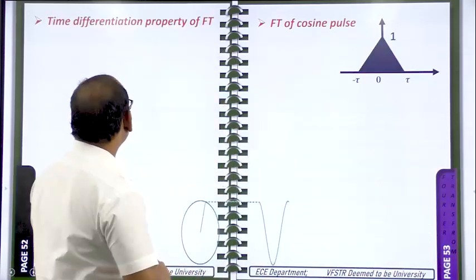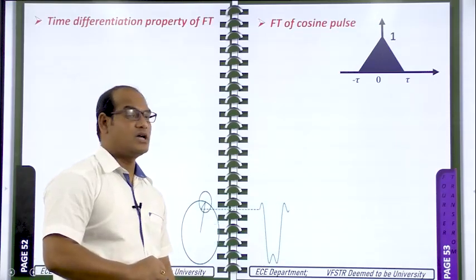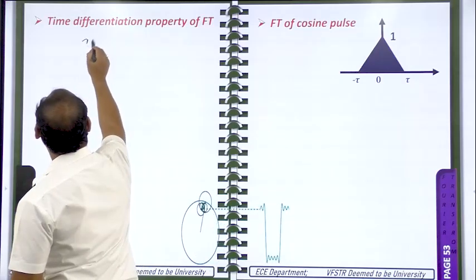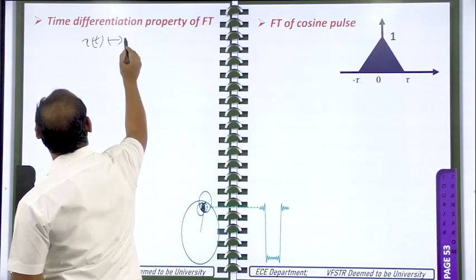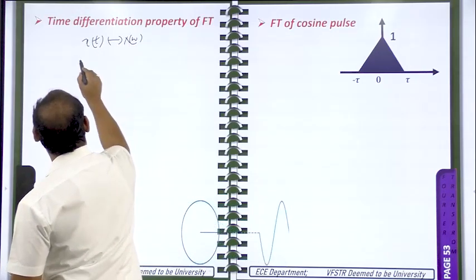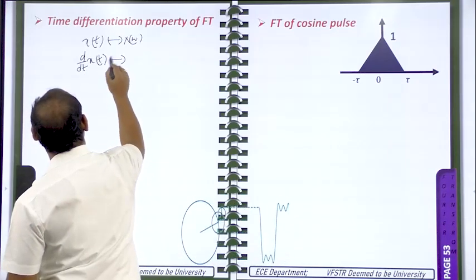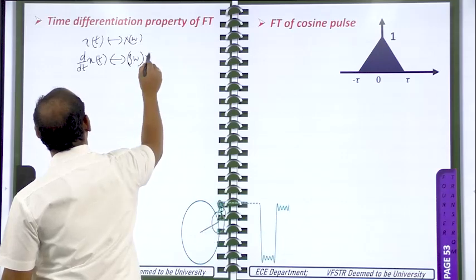Okay. Now the time differentiation property of the Fourier transform. x of t has the Fourier transform capital X of omega. What is the Fourier transform of d by dt of x of t? That is j omega into capital X of omega.